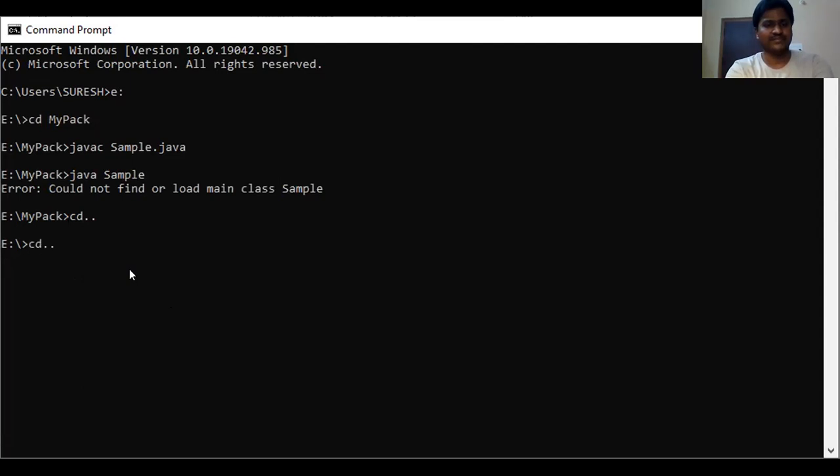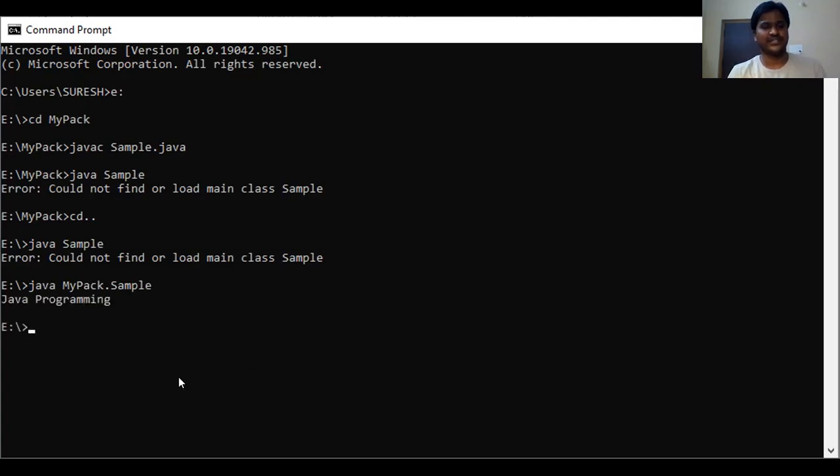Then if you type java sample, again you will get an error because you cannot access that sample.class file from outside the directory. You have to specify the package name. So simply type java space, what is the package name? mypack dot, what is the class file name? Sample. Java space mypack dot sample. Then it executes and gives you the output at the console. Understood? So this is the way you have to compile and execute your Java programs using packages.